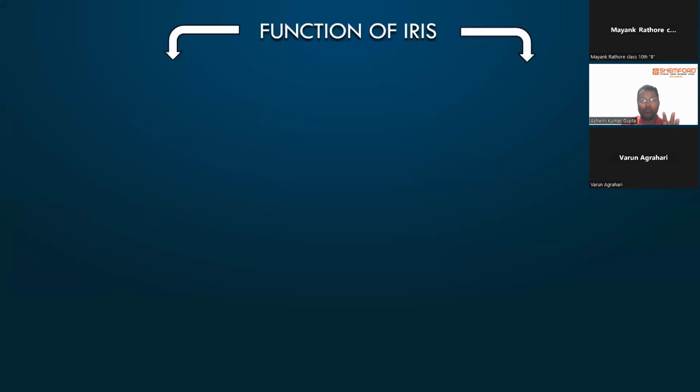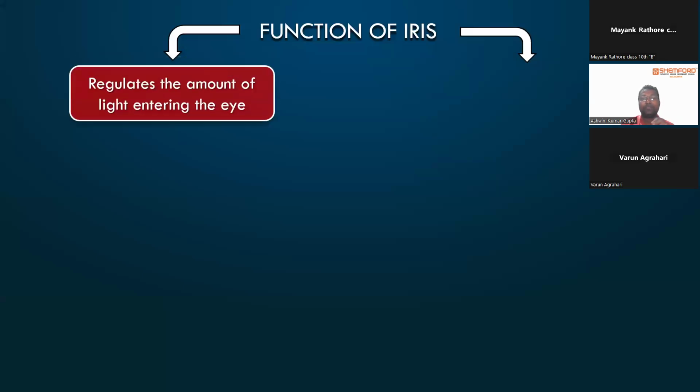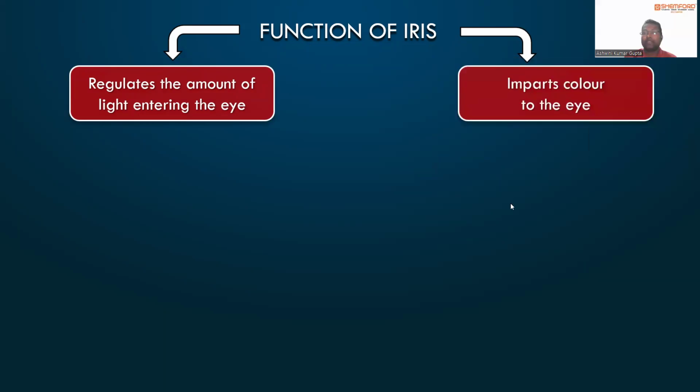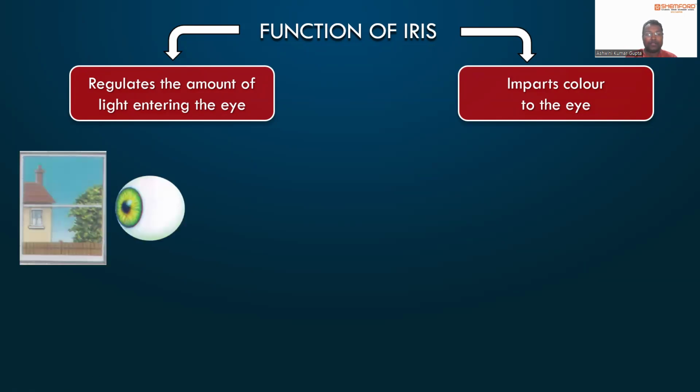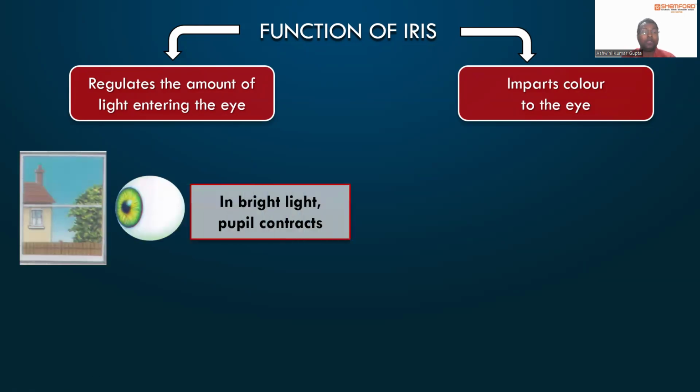Now, see the function of iris. Regulates the amount of the light entering the eye, and second is imparts color to the eye. Right? दो चीजें आइरिस कर रही हैं। देखते हैं ध्यान से। आप यहाँ पे देखो, एक एग्जांपल है आपके पास। In bright light, pupil contracts, right?